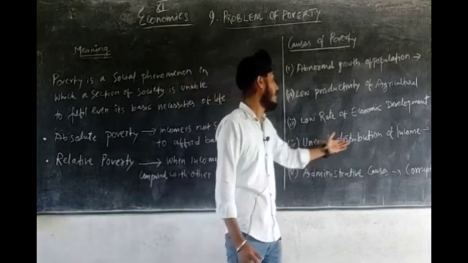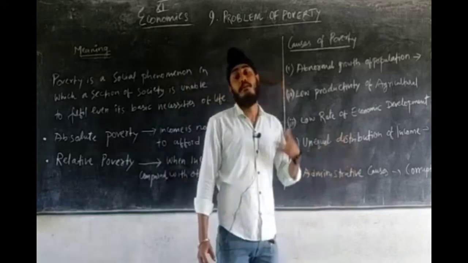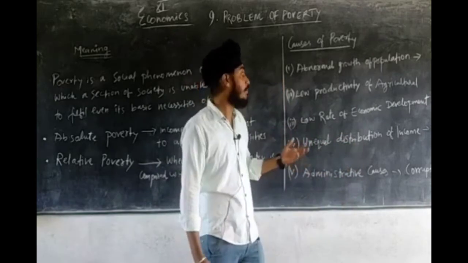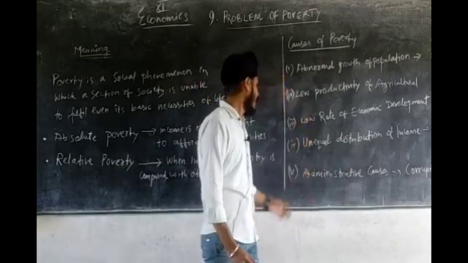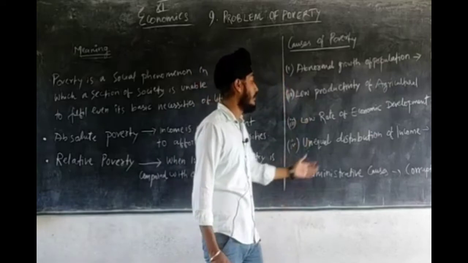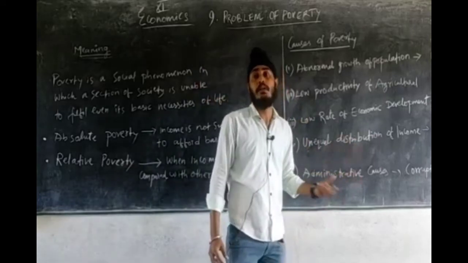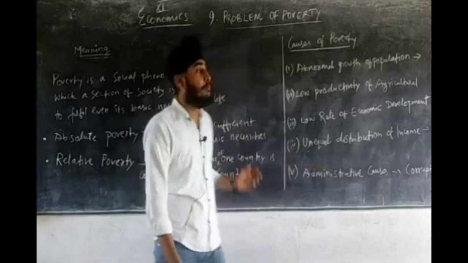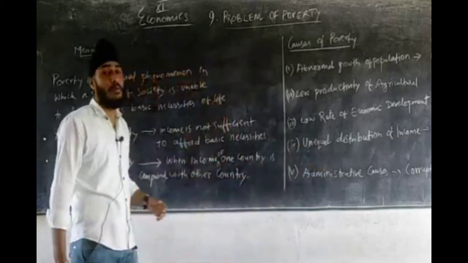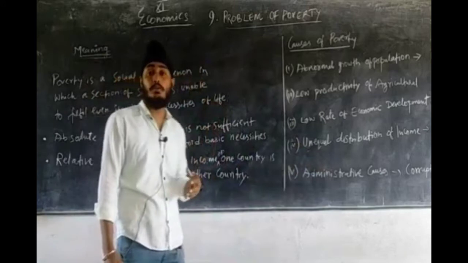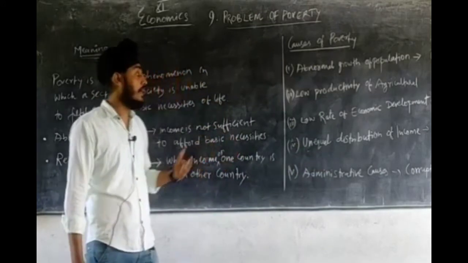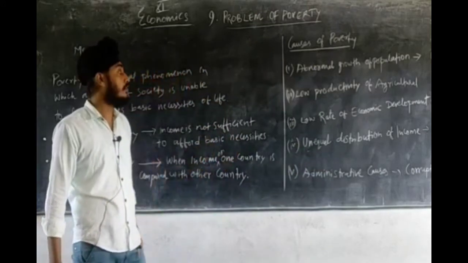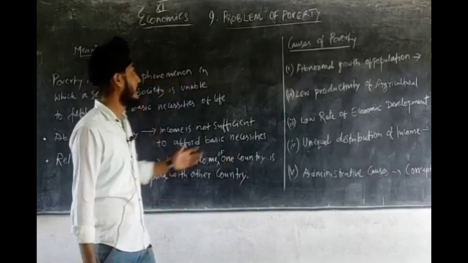Next is unequal distribution of income. So in our economy, if there is unequal distribution of income, then obviously there will be poverty. And the next one is administrative causes. Now corruption, red tapeism, these also give rise to poverty. So this way we have learned now meaning of poverty and some of the causes of poverty. So causes you can go through in your book also. There are many points given, so you can take any 5 or 6 points and you can learn those points.